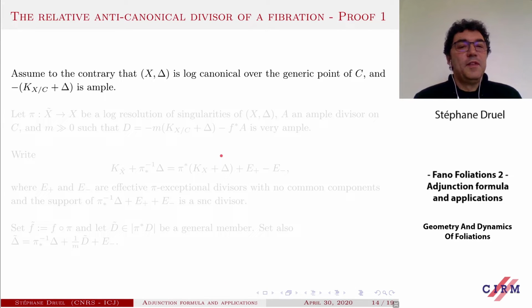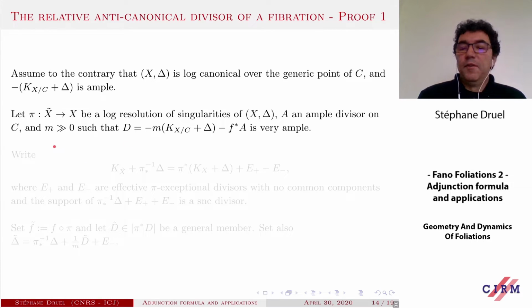Let's see the proof of this result. So we argue by contradiction. So you have a pair. This is log canonical over the generic point of C, and you assume that this guy is ample.